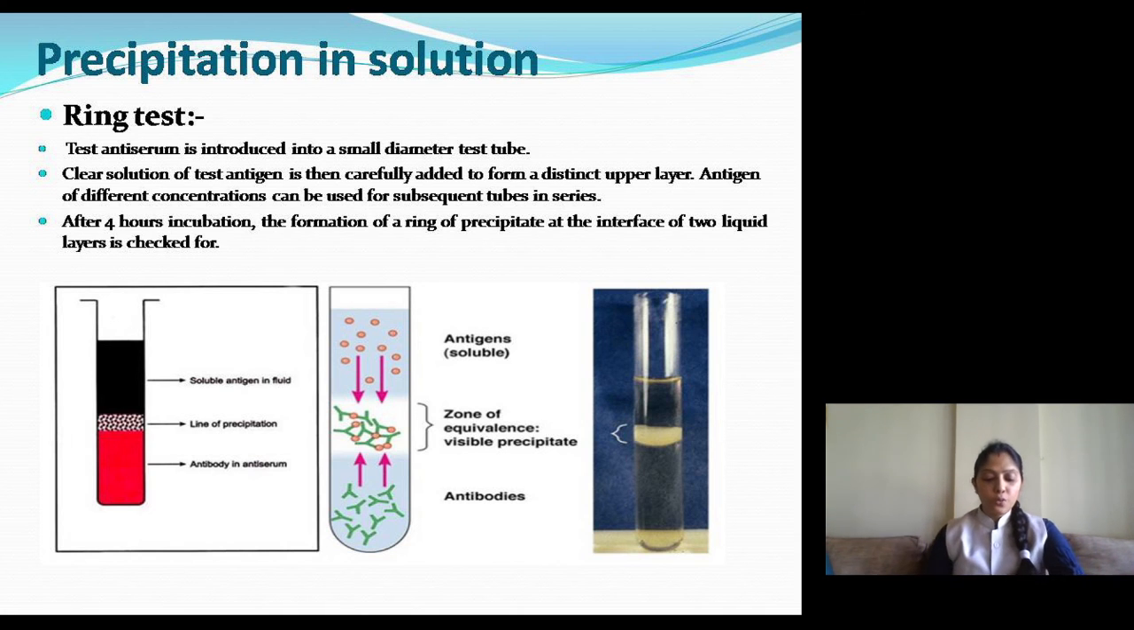So in the ring test, what you have to do is first add the test anti-serum, then you have to add the clear solution of test antigen, and after 4 hours you can see the formation of precipitate at the interface of the two liquid layers, and that precipitate forms in the form of a ring. That's why it is called the ring test. Get it? So thank you.